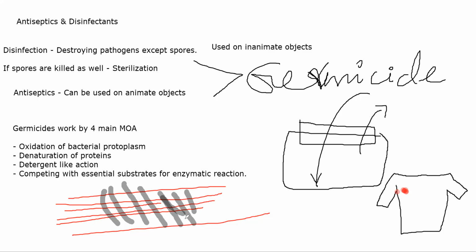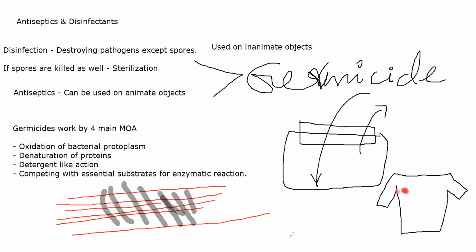यहाँ पर the bacteria or the pathogen will become weaker in structure. Its cellular structure will become weaker, so that it becomes more porous to the substances that are present outside, and the substances that are present inside the pathogen will come outside. ठीक है, उसकी cellular integrity चली जाती है whenever I use a detergent. Okay, so these are the four main mechanisms of actions through which any germicide will work, either disinfectant or antiseptic. Sometimes some antiseptics or disinfectants will have multiple actions, meaning they will denature and they will oxidize, or they will have a detergent like function and they will denature. वैसा भी रहता है combination में.